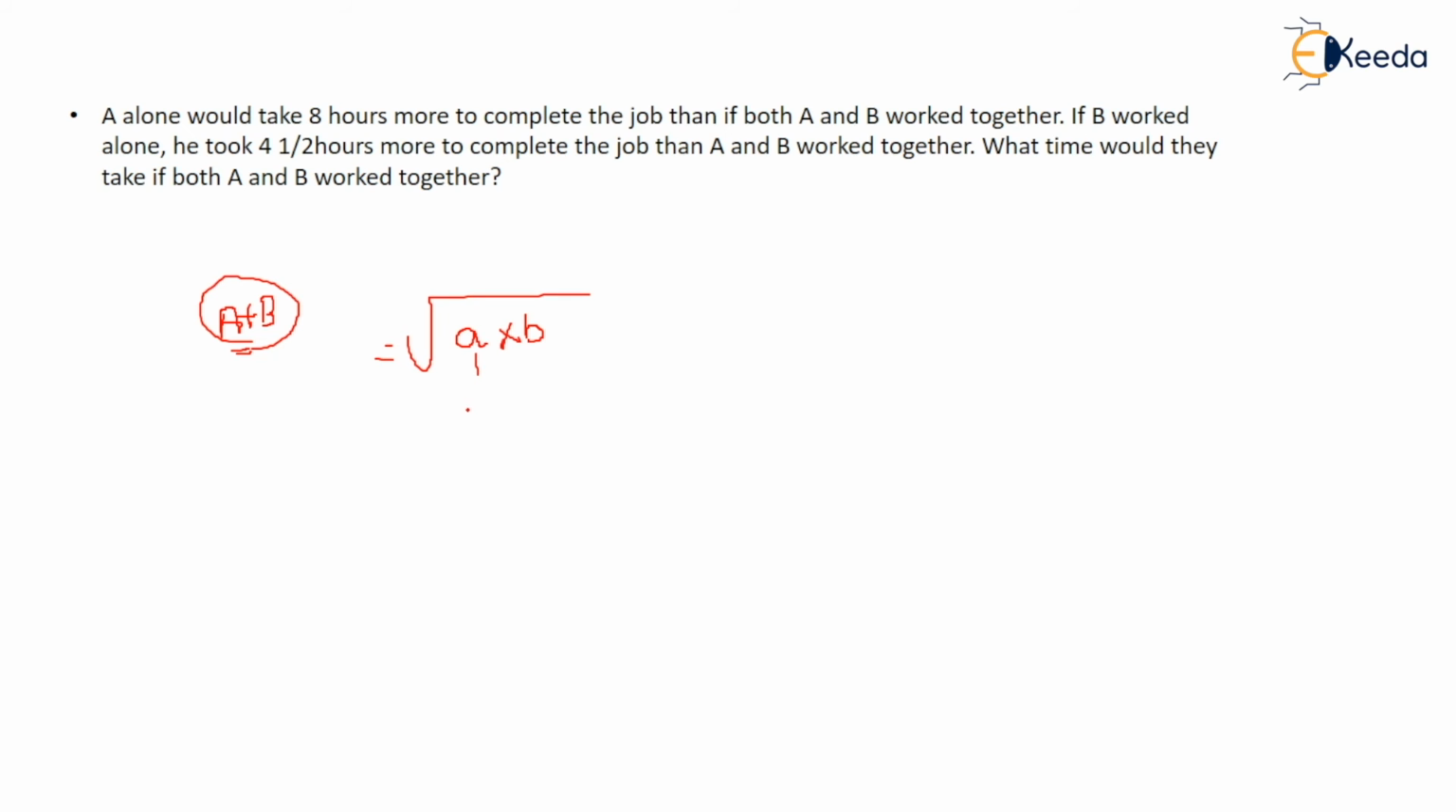So A completes the work in 8 hours with respect to A plus B. B can complete the same work in 4.5 hours. So 4.5, I can write as the fraction 9 by 2. So I can multiply here. This cuts 4 into 9, that comes out to be root 36. What is the value of root 36? 6 hours. It means they would take 6 hours if they work together.